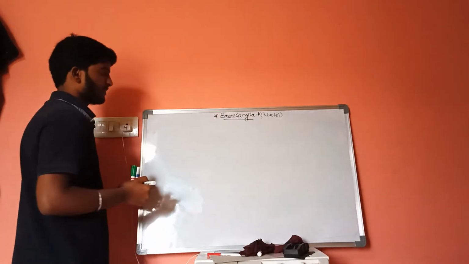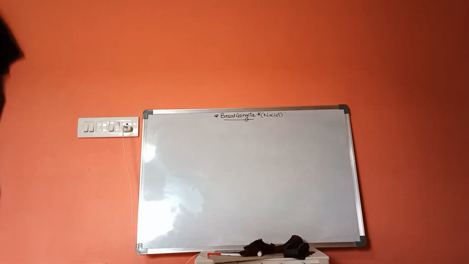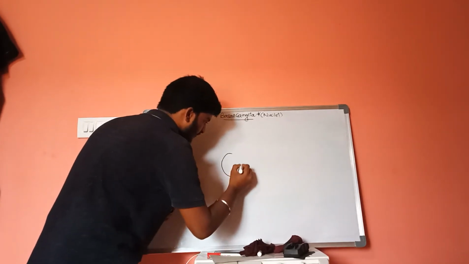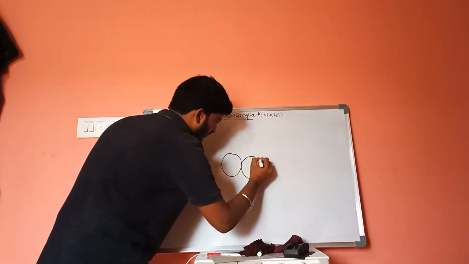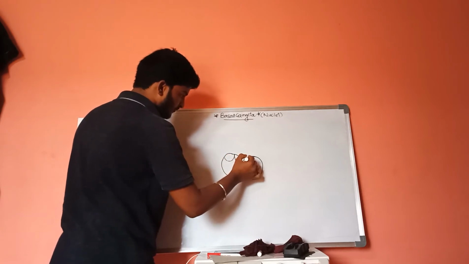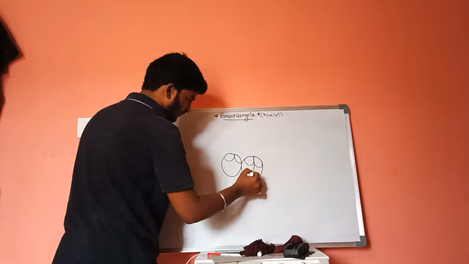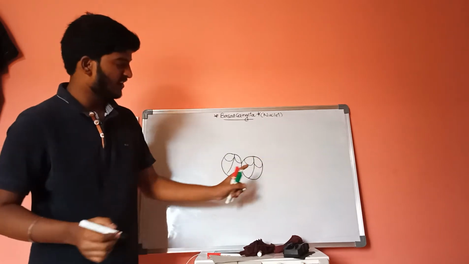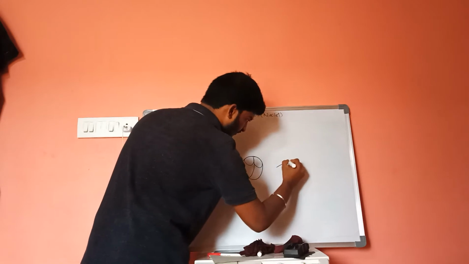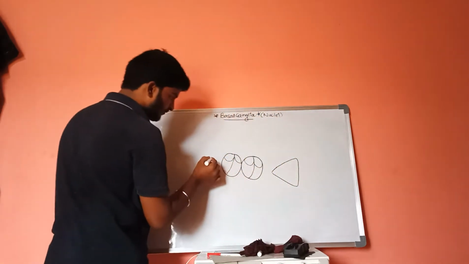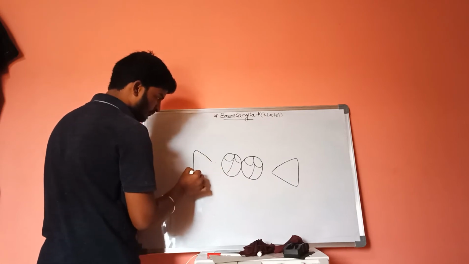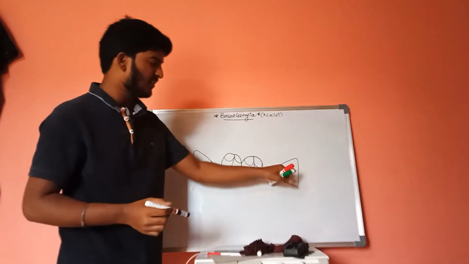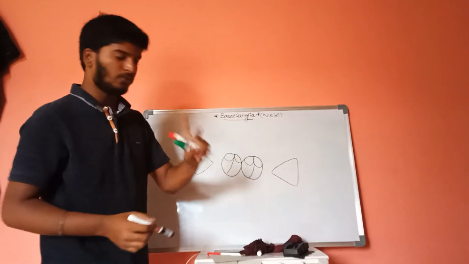Now, these are the thalamus. These two structures are called thalamus, and as we discussed, there is the lentiform nucleus, which is divided into two portions.